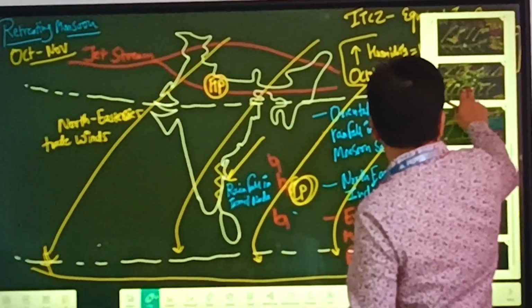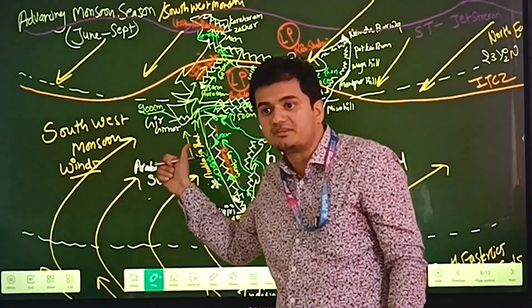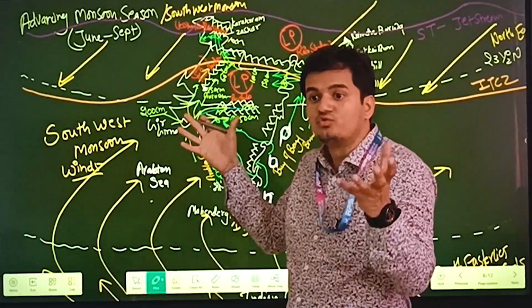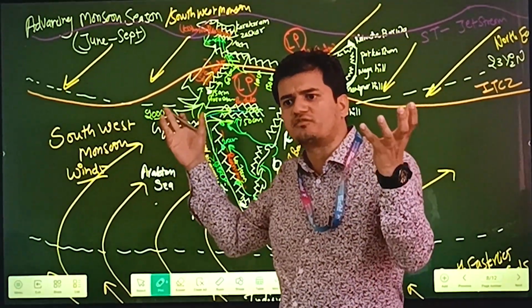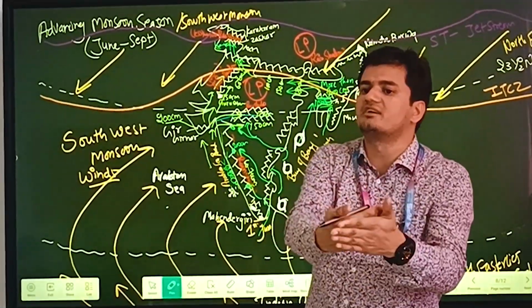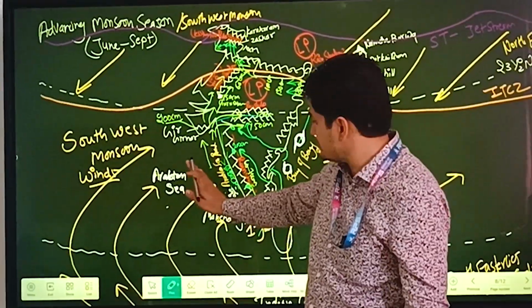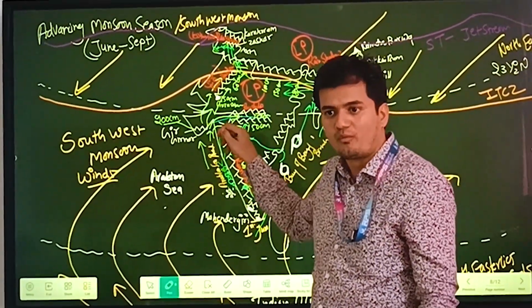So in this diagram we have seen that when winds come from the Arabian Sea, they carry huge moisture, trillions of liters, colliding with the Western Ghats, and huge rainfall occurs on the western slope. Just behind it we have a rain shadow.